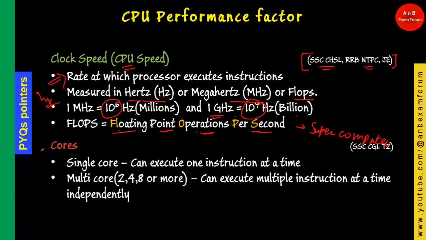The next one is the cores. A CPU can have a single core or multiple cores. If it has a single core, it can execute one instruction at a time. If it has multiple cores, 2, 4, 8 or more, it can execute multiple instructions at a time independently. It is like a lane. If you have one lane, the traffic can go only one at a time, right? But if there are multiple lanes, traffic can go on multiple paths, so execution will be faster if we have multi-cores.